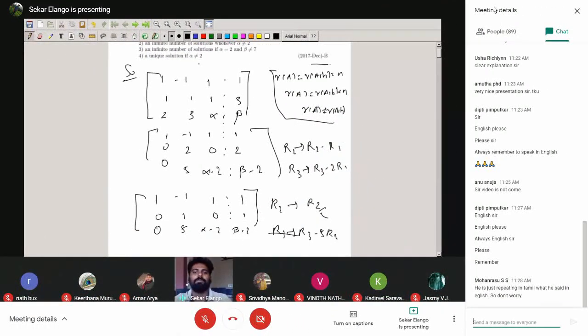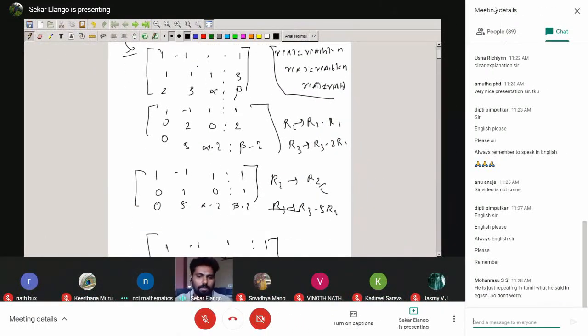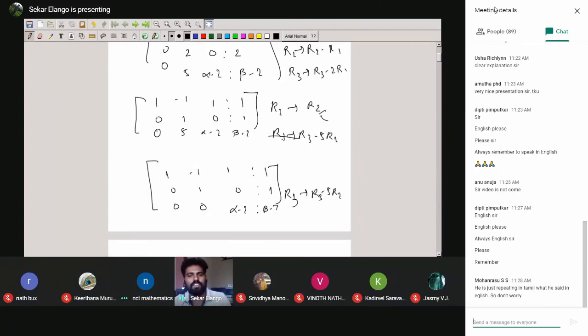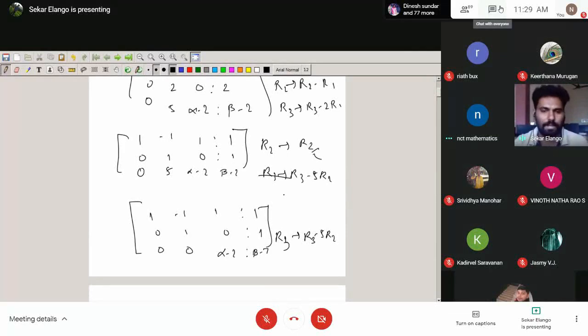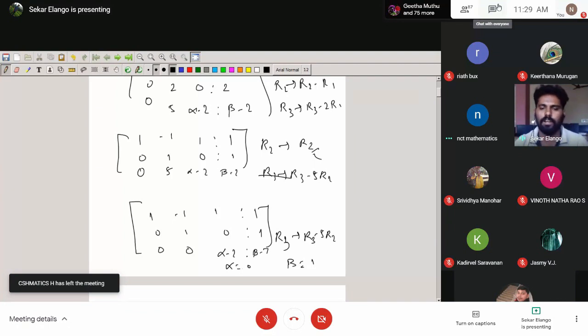We have the solution will exist, in the sense that the first option will be wrong. So beta not equal to 7, we have the solution will exist, in the sense the first option will be wrong. I'm choosing beta equal to 1 and alpha equal to 0. Then what is the rank of A and rank of A comma B? Rank of A equal to 3 and rank of A comma B is also 3.